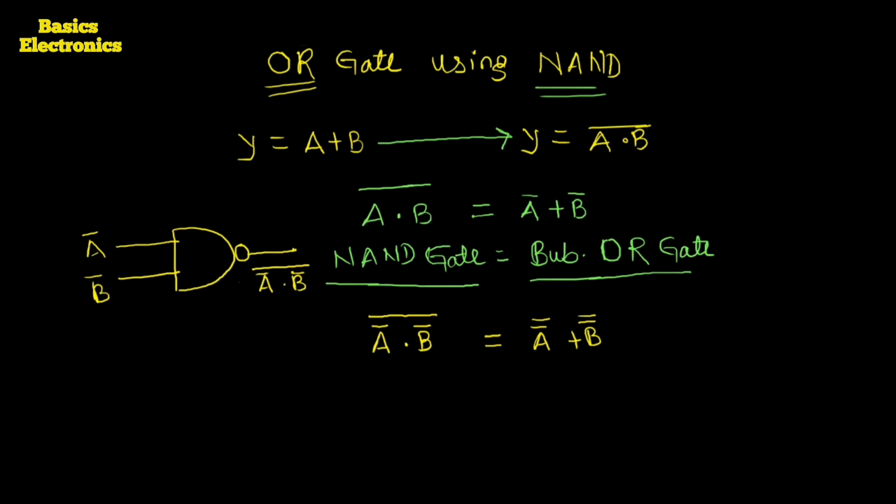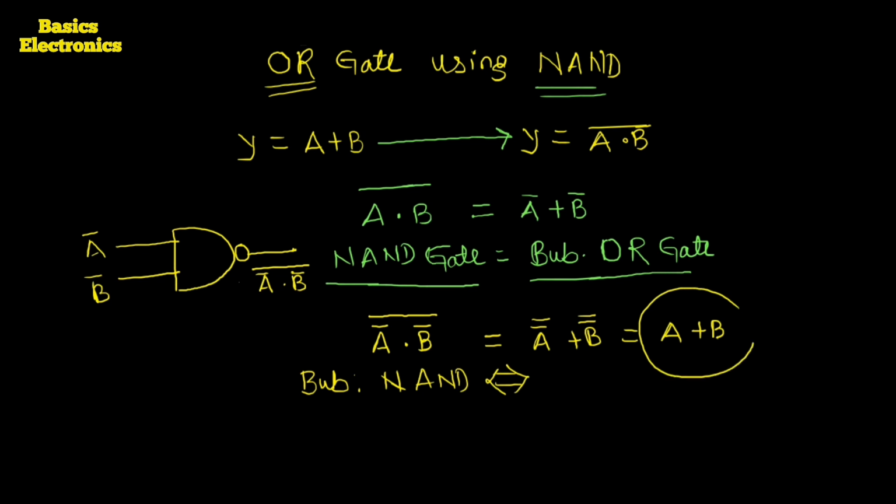So as we know, the A complement equals to A. So this equation can be written as A plus B. Okay, this is A plus B. So we can say here the inverted inputs NAND gate, which we call a bubbled NAND gate. The bubbled NAND is equivalent to which gate? This is the equation of the gate. That gate is the OR gate.